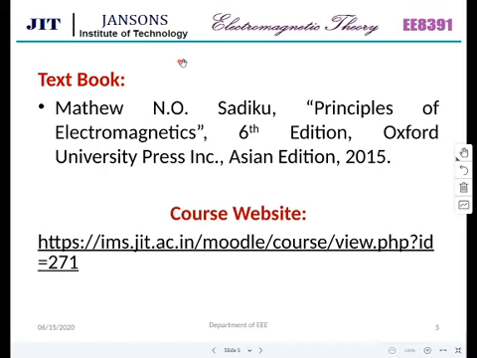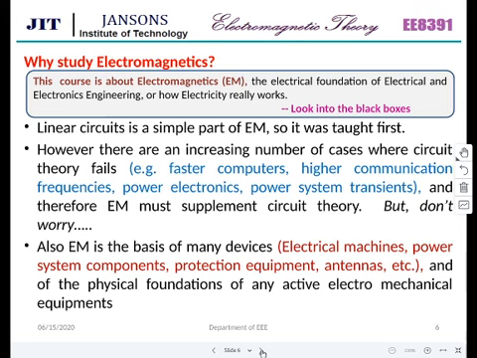So for tomorrow's class, you have to go through all the 3 books and tell me which can be given as a recommended book. And this is my course website, available in Moodle, which you have joined through. You can use it for further studies. The notes for all these concepts are already available in Moodle in the same location.